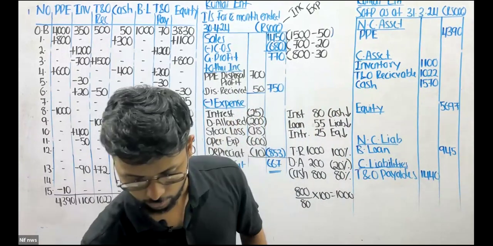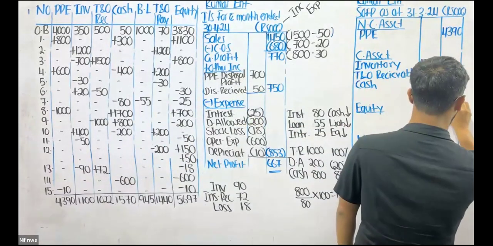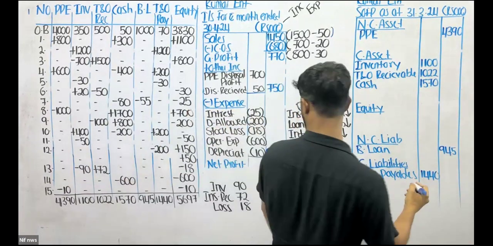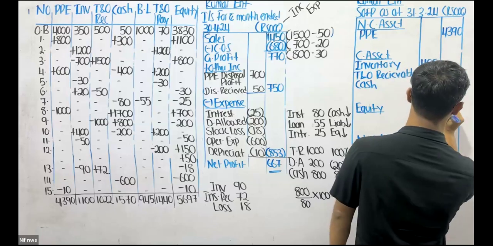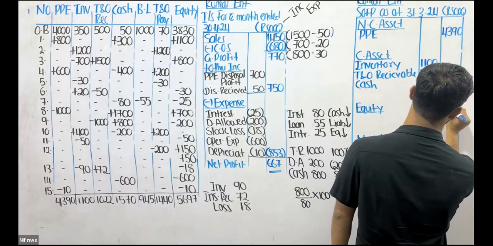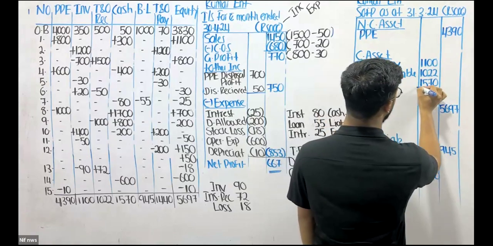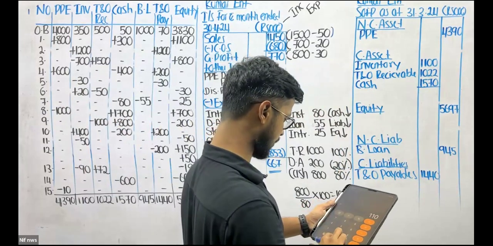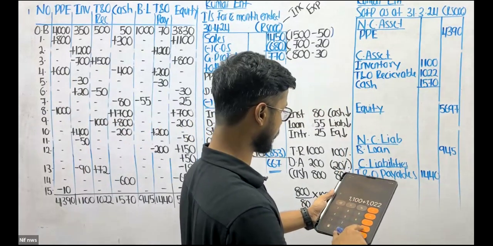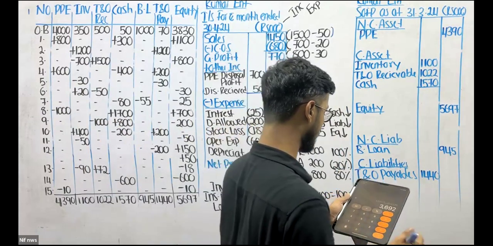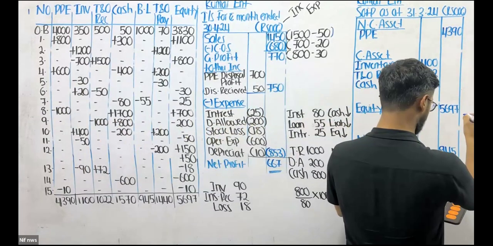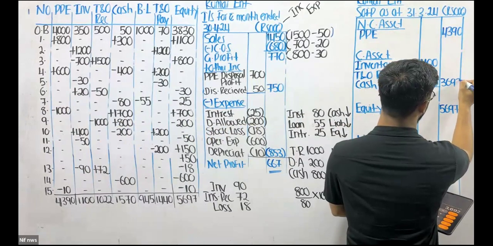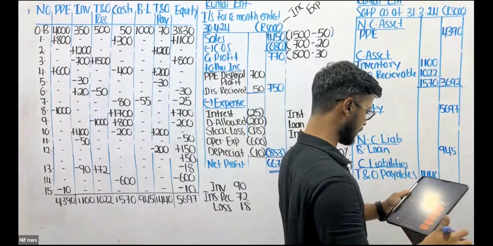So that's it. Now, if we take the figures and sum it up, we will get our financial statements equal. Let's go ahead with it. So now let me take the current asset to the second column. 1,100 plus 1,022 plus 1,570. That gives me 3,692. 3,692 plus 4,390.